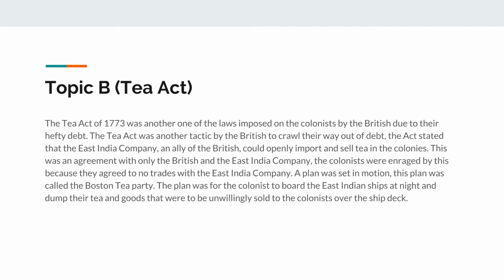Topic B, Tea Act. The Tea Act of 1773 was another one of the laws imposed on the colonists by the British due to their hefty debt. The Tea Act was another tactic by the British just to crawl their way out of the debt. The act stated that the East India Company, an ally of the British, could openly import and sell tea in the colonies. This was an agreement with only the British and the East India Company.